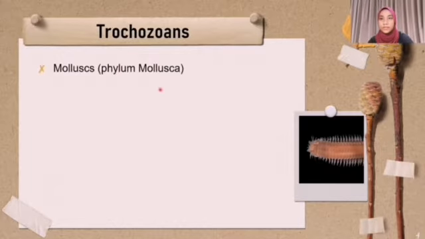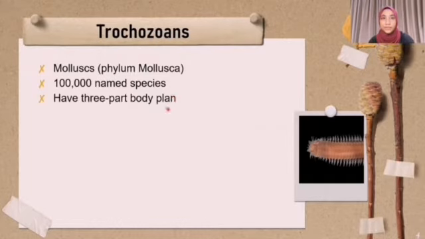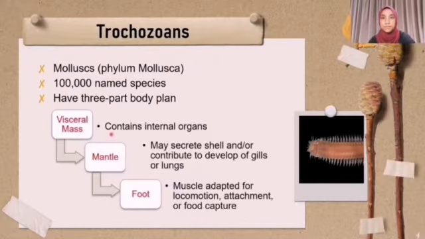The mollusks are the second most numerous group of animals, with over 100,000 named species. They inhabit marine, freshwater, and terrestrial habitats. Mollusks share a three-part body plan consisting of a visceral mass, mantle, and foot. The visceral mass contains the internal organs, including a highly specialized digestive tract, heart, kidney, and reproductive organs.